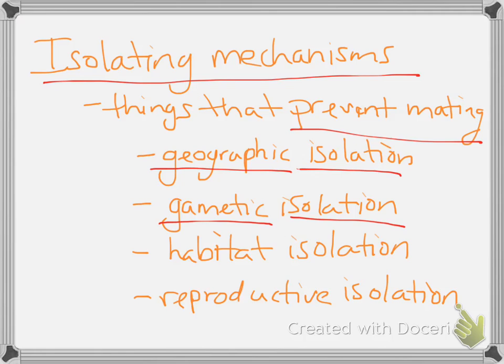Gametic isolation, those gametes are no longer compatible. Habitat isolation, just not going to be able to mate in the same particular area any longer. And then reproductive isolation, unable to produce a viable offspring.